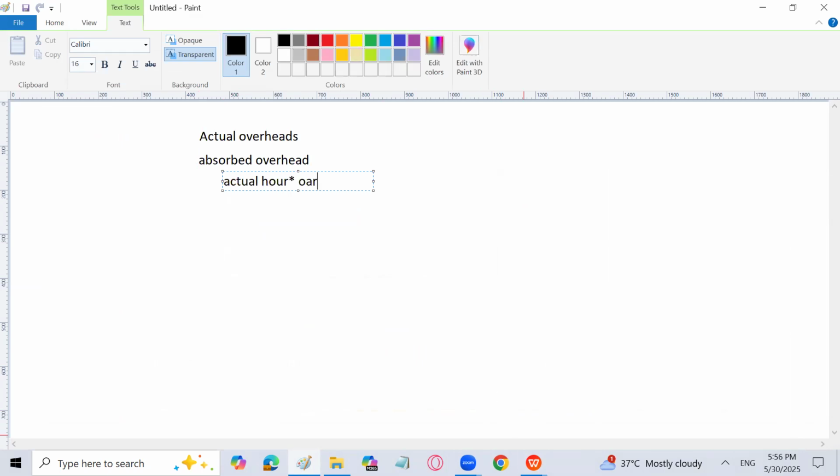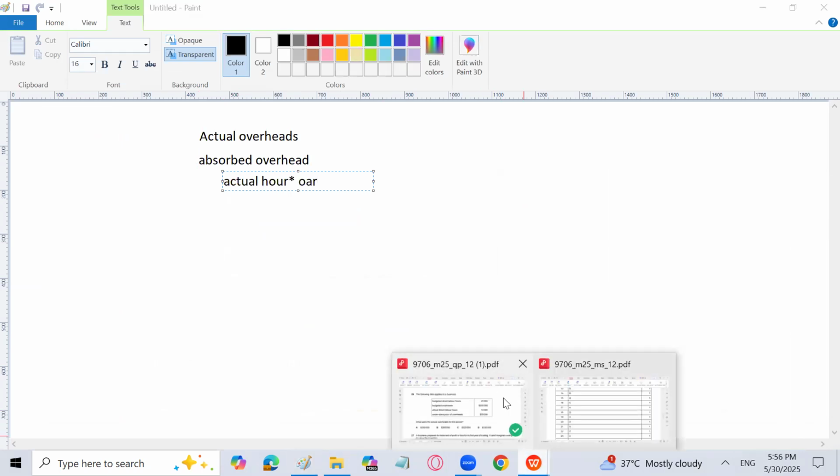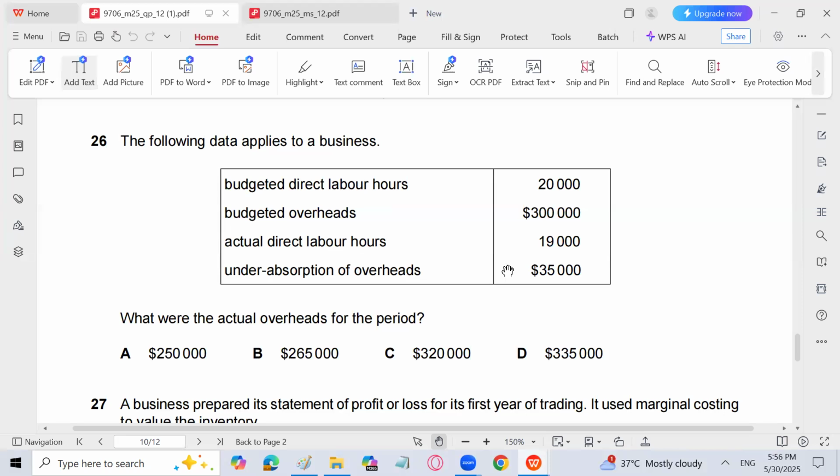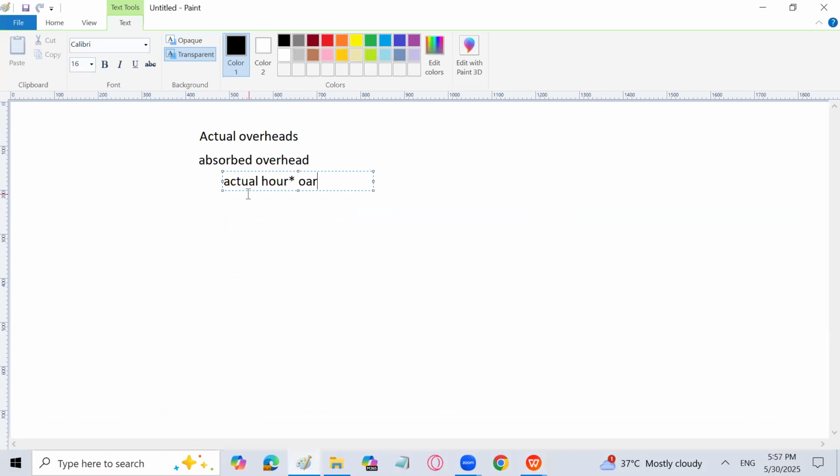So let's see. Actual direct labor hours are 19,000 and OAR you can calculate as budgeted overhead divided by budgeted direct labor hours. 3 lakh divided by 20,000. So what will it become? Budgeted overhead cost divided by budgeted direct labor hours. What is the amount? What is going to be the amount?